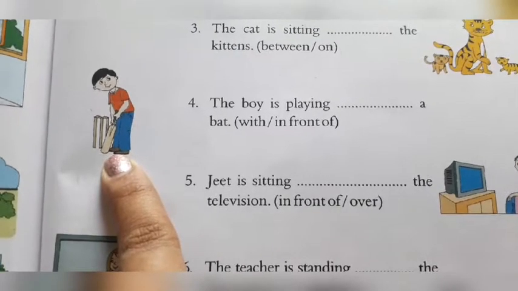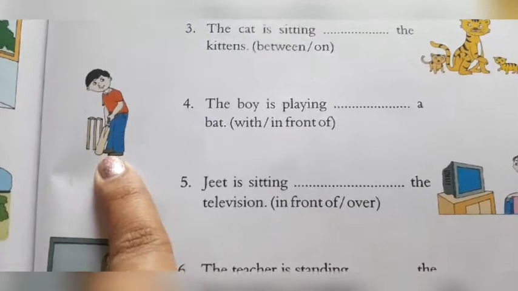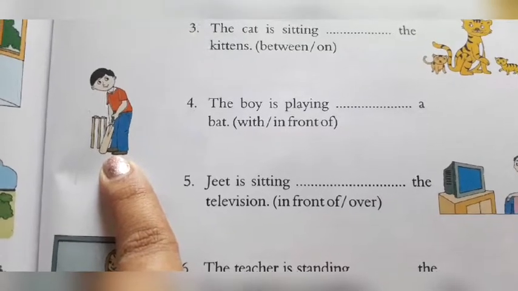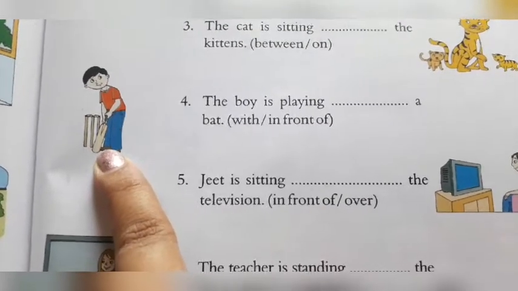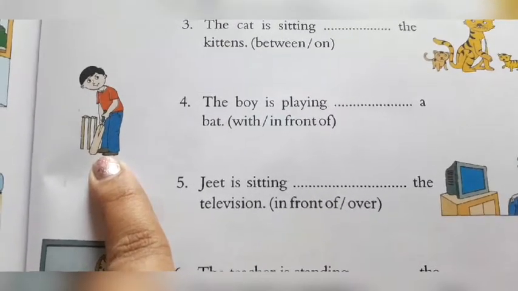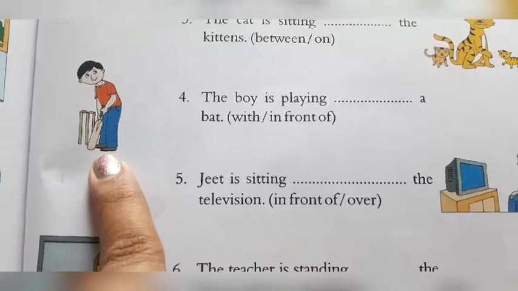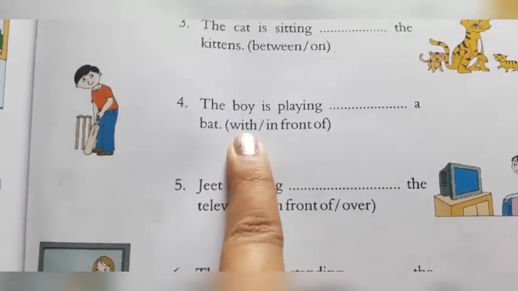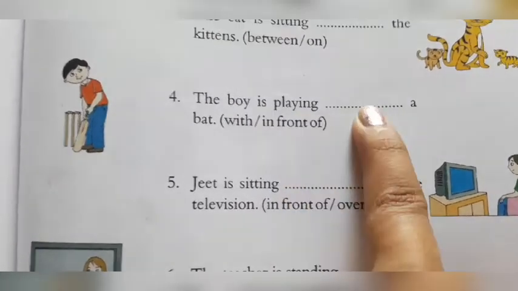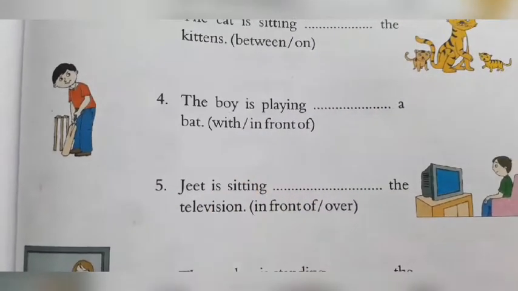With is used when you are using something to play or to do the action. Here the action of playing is done with the help of the bat, with the use of the bat. So the correct answer is with. The boy is playing with a bat.